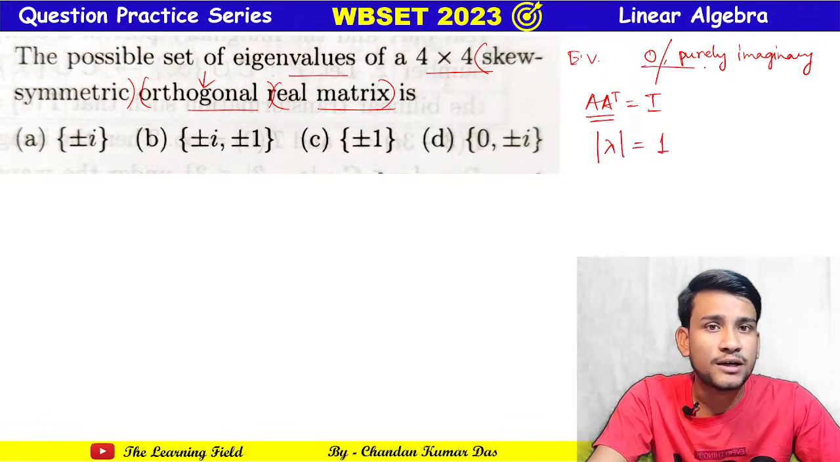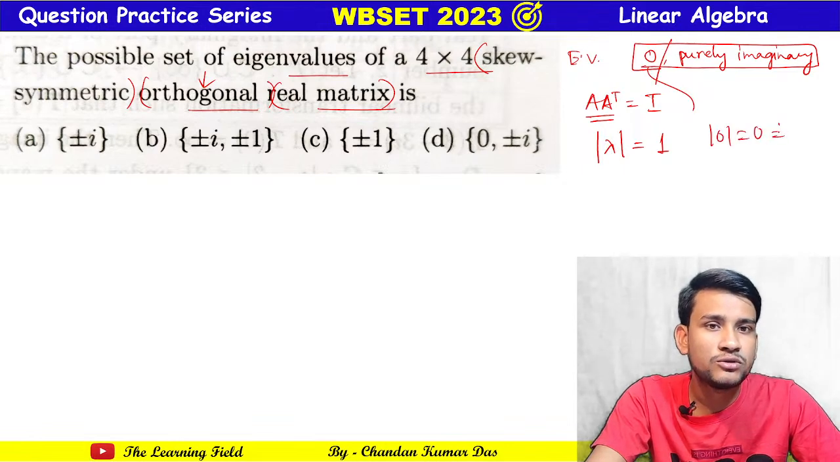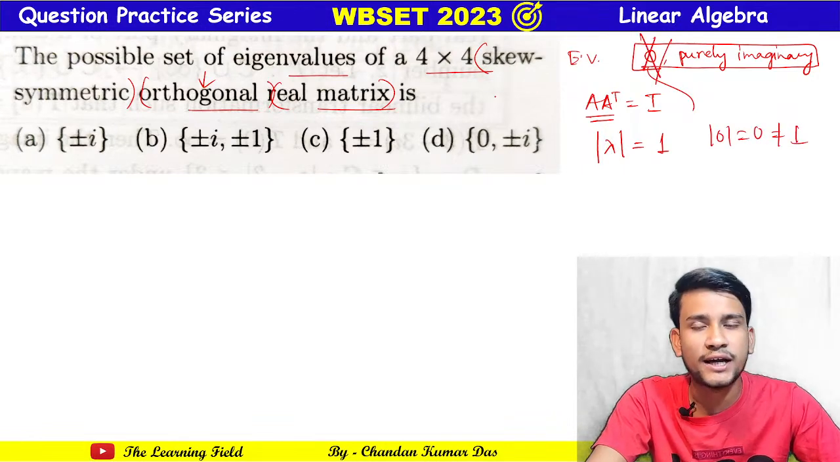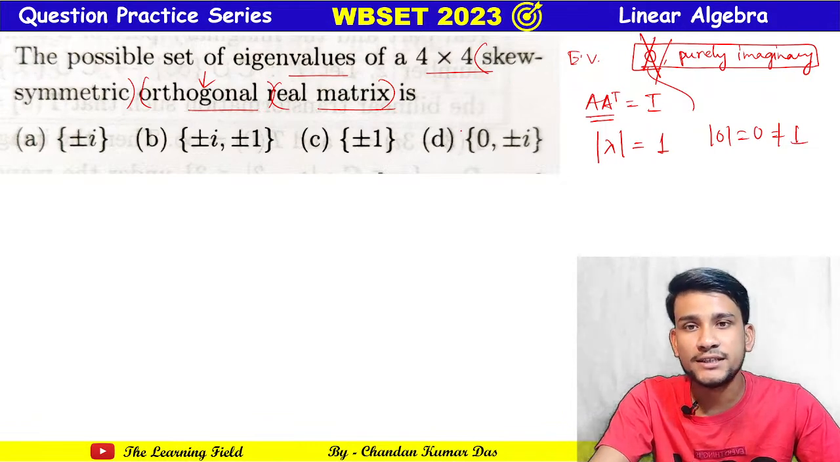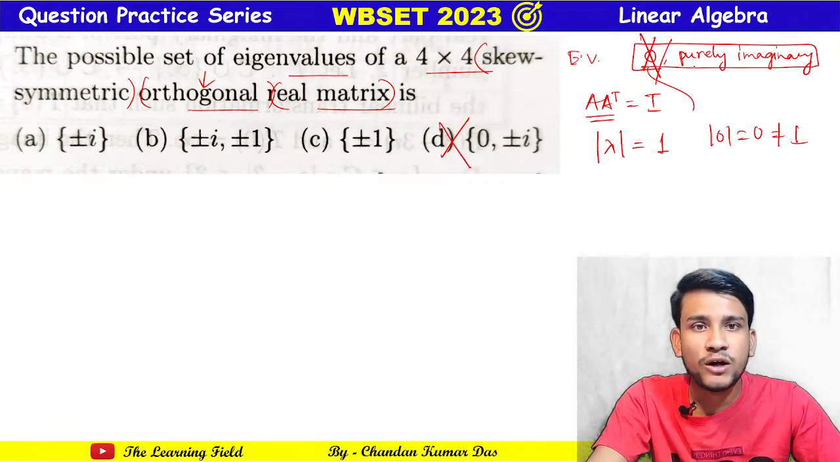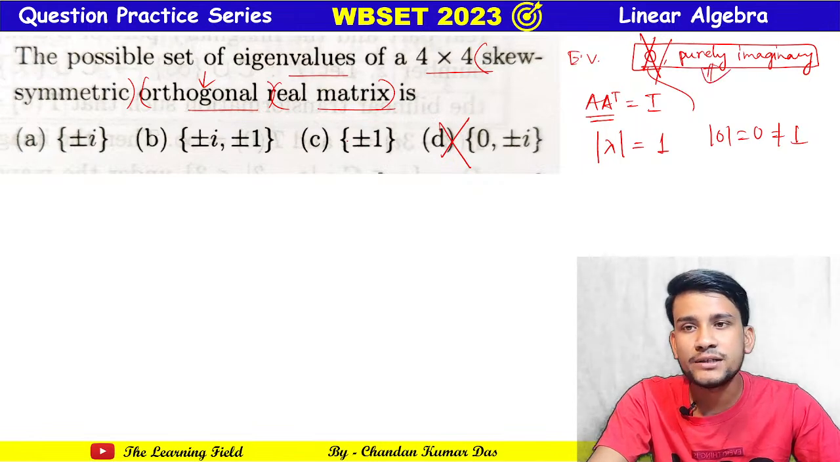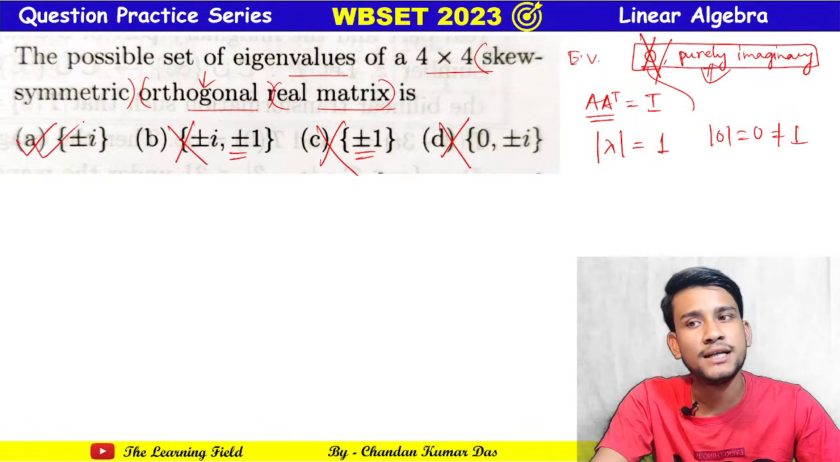Now here the eigenvalues are like 0 and purely imaginary. If 0 is an eigenvalue, then the modulus of 0 equals 0, which is not equal to 1. Therefore, as per the given condition, 0 can never be an eigenvalue of the matrix. We can discard the set containing 0. Only the purely imaginary option remains. This one has a real eigenvalue, so it is not possible. This also contains a real eigenvalue, so it is also not possible. Therefore the answer is clearly option A.